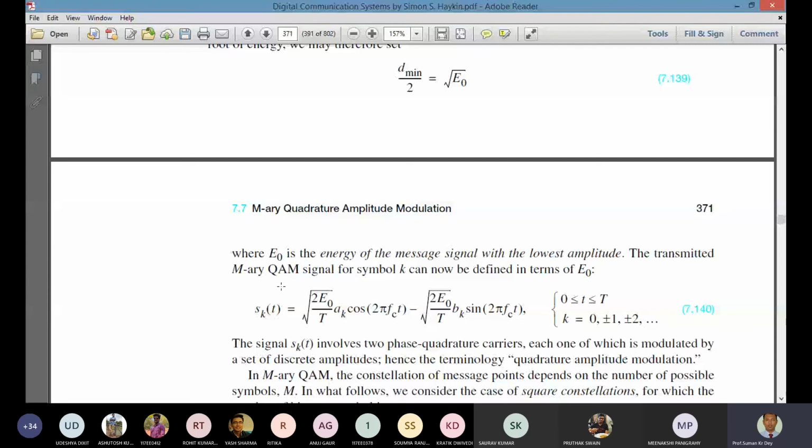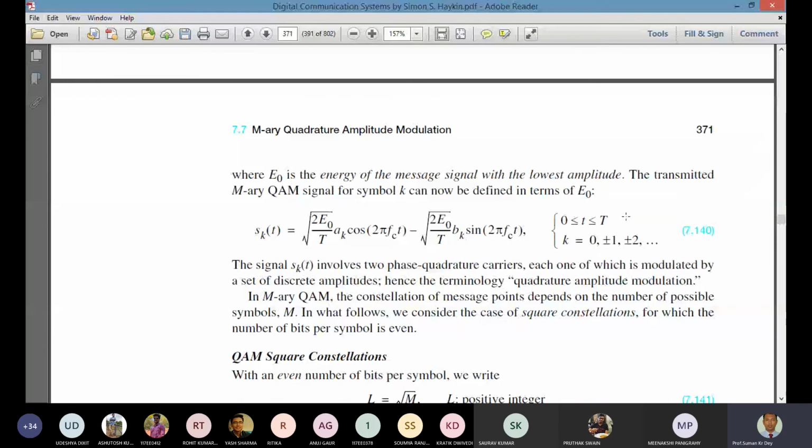So the transmitted M-ary QAM signal for symbol k can now be defined in terms of E naught, and we can write this expression: sk(t) equals square root of 2E naught by T times ak cos 2 pi fc t minus square root of 2E naught by T times bk sin 2 pi fc t, for t between 0 and T, and k equal to 0, plus or minus 1, up to infinity.